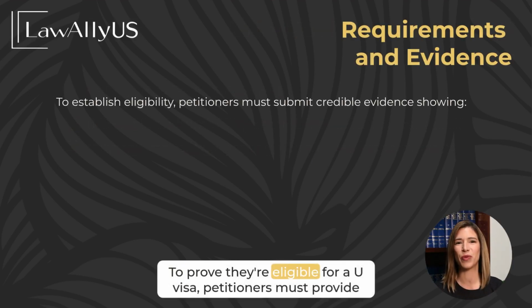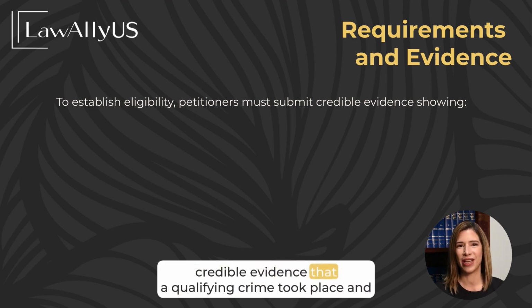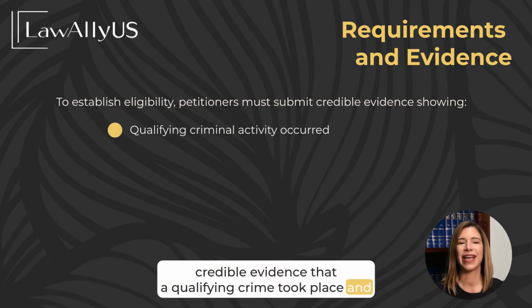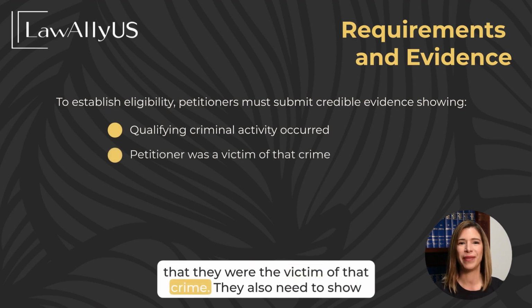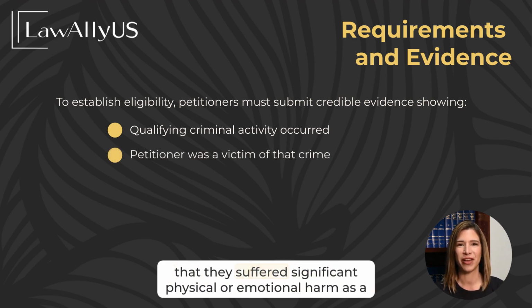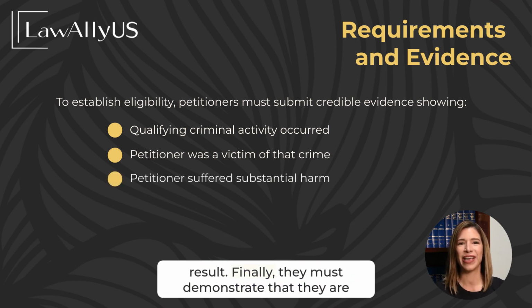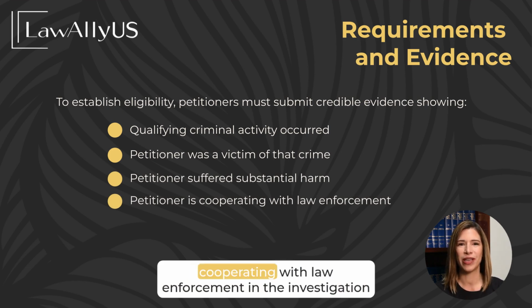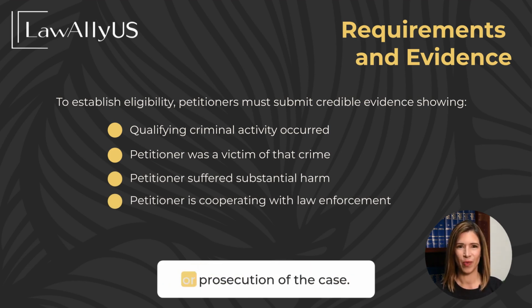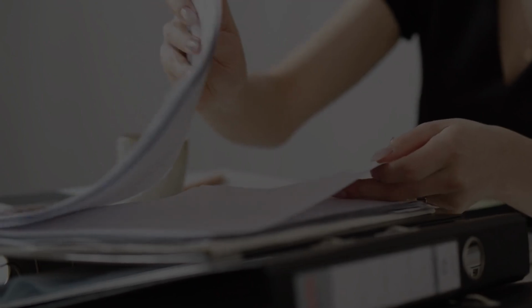To prove they're eligible for a U visa, petitioners must provide credible evidence that a qualifying crime took place and that they were the victim of that crime. They also need to show that they suffered significant physical or emotional harm as a result. Finally, they must demonstrate that they are cooperating with law enforcement in the investigation or prosecution of the case.